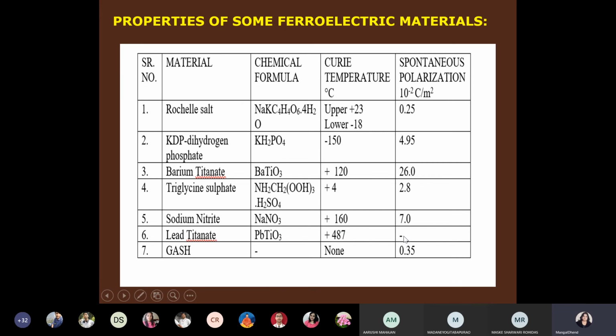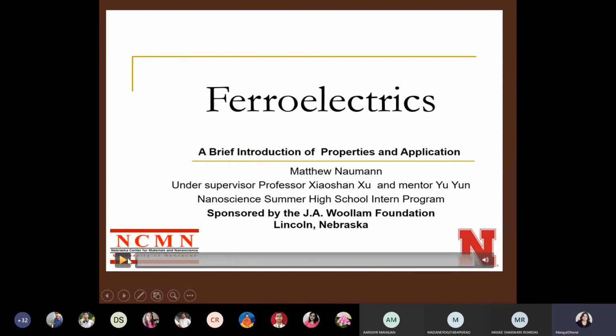You can now see the properties of some ferroelectric materials. Examples are Rochelle salt, potassium dihydrogen phosphate, barium titanate, triglycine sulfate, sodium nitrate, lead titanate, and so on. You can remember them with the chemical formula or the name, or you can remember both. Now Curie temperature is there, I will tell you what the Curie temperature is. The property of each material is different, and spontaneous polarization you can also remember. So just watch this video now about ferroelectric materials.